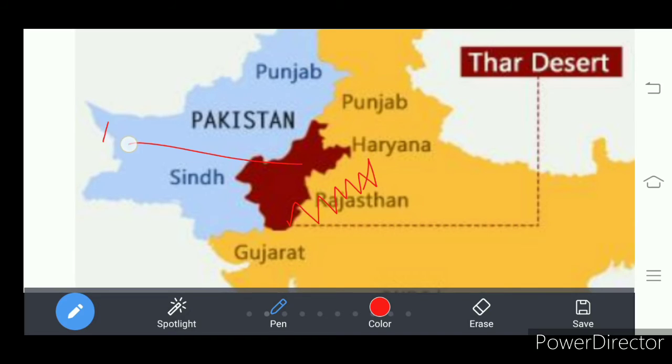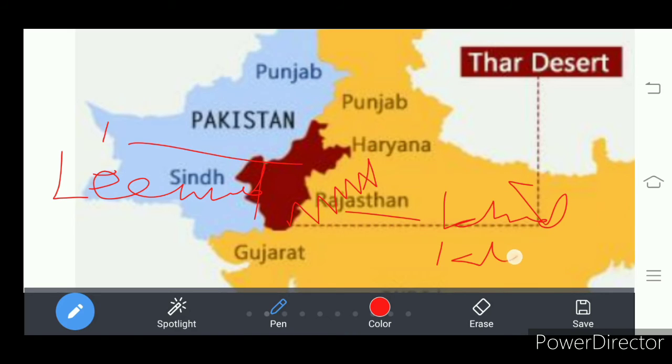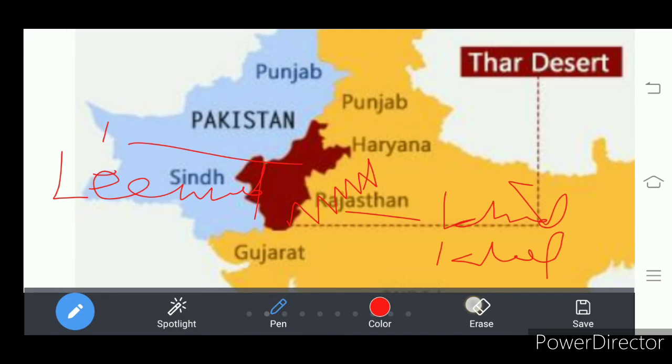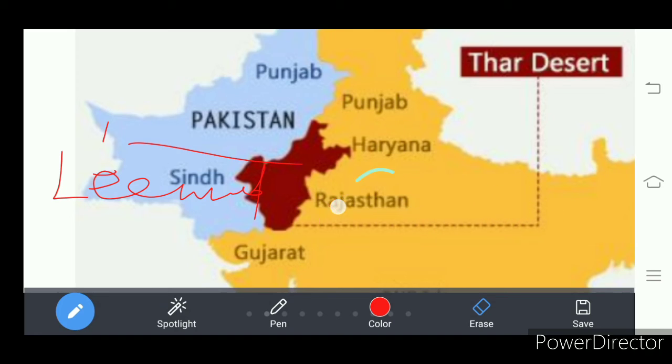So the Thar Desert is located on the leeward side. What is the opposite side of leeward? Windward. As the Aravalli ranges are present here, they obstruct the moisture laden winds coming from the Indian Ocean. Look here, these are the Aravalli Hills.